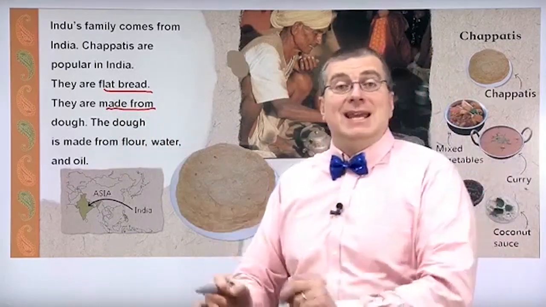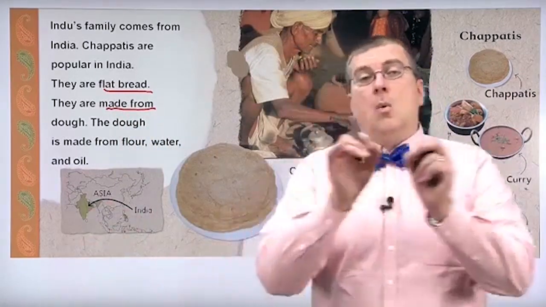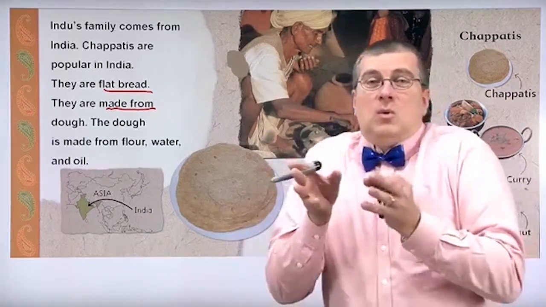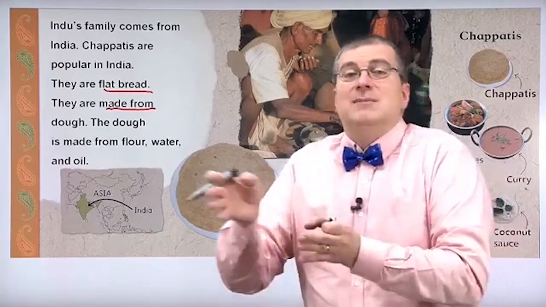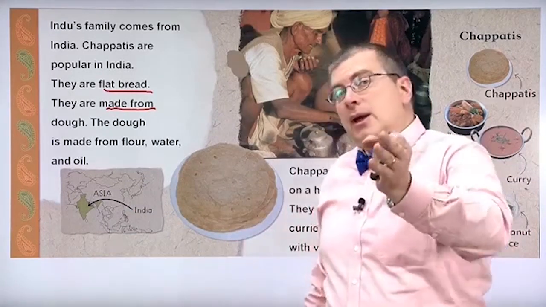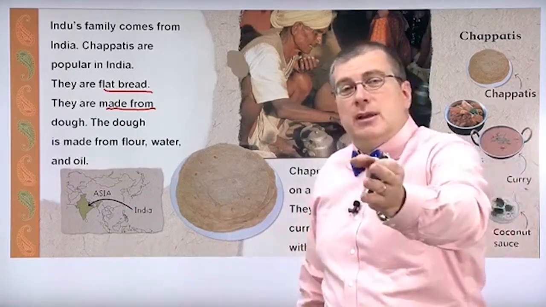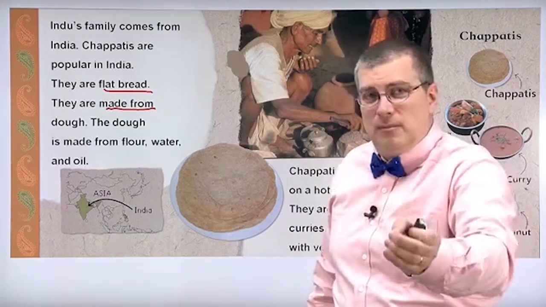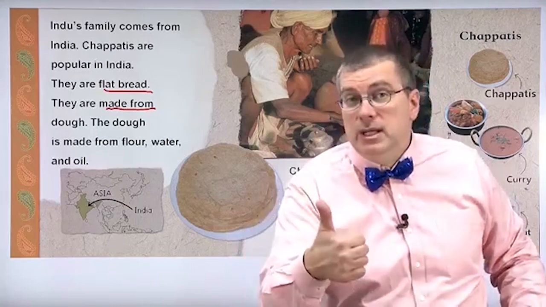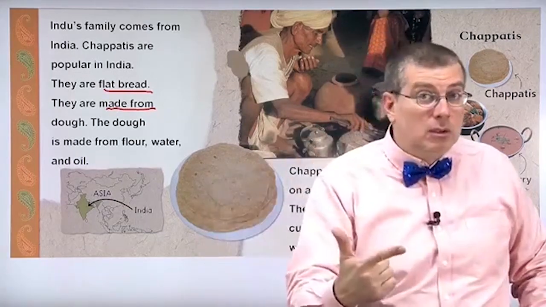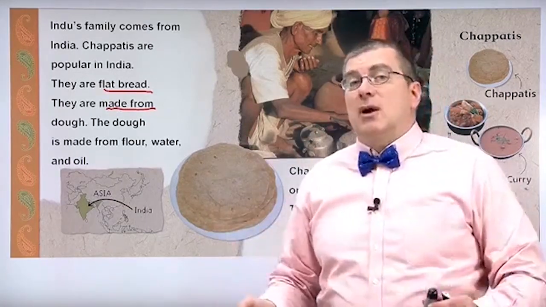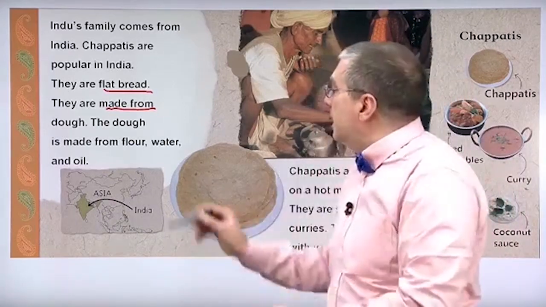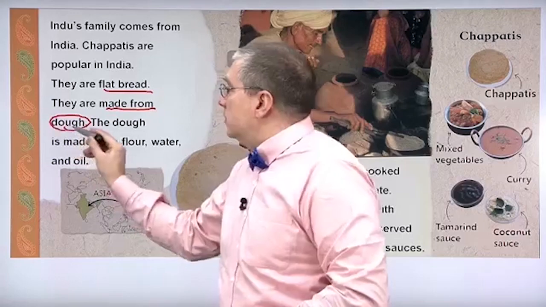What is it made from? What is it made from means what do you use to make it? Think about different things. You're sitting in a chair. What is your chair made from? Probably wood, maybe metal, right? What are the materials? What is used to make it? Dough. Dough is used to make it.